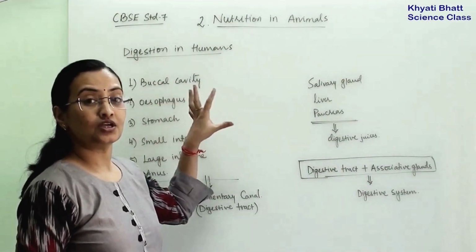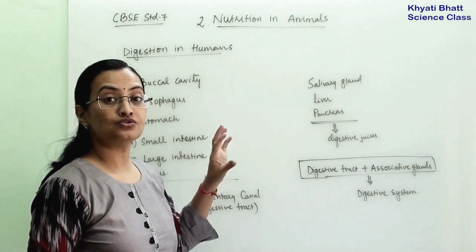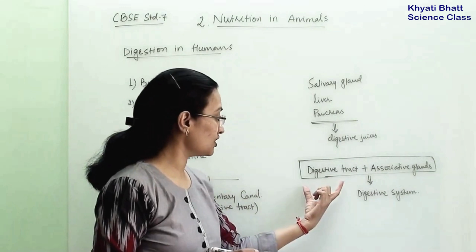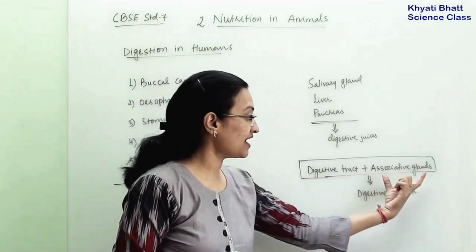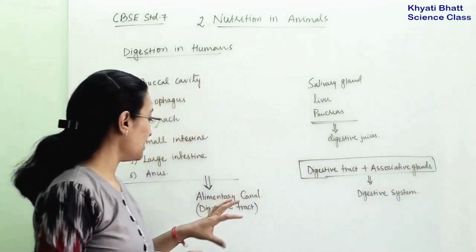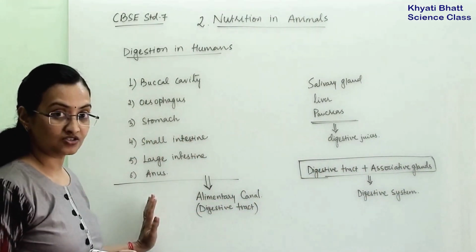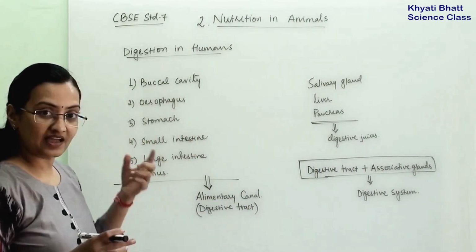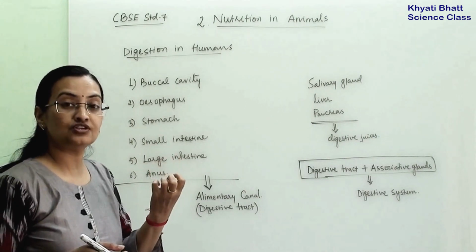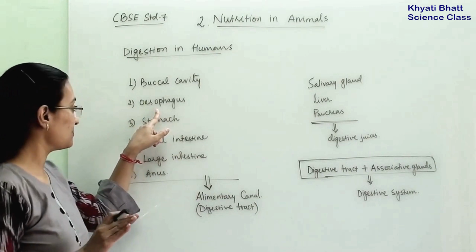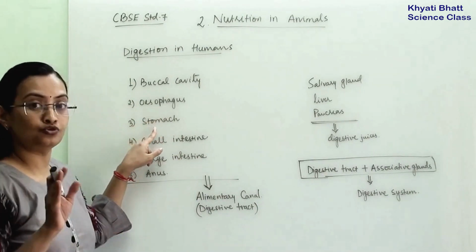So digestion in humans is carried out in the digestive system. Now the digestive system comprises two things, the digestive tract and associated glands. When we are talking about the digestive tract, there are 6 parts. First is the buccal cavity, where we chew the food, and after that it will go to the esophagus, the food pipe. The esophagus will take the food to the stomach.